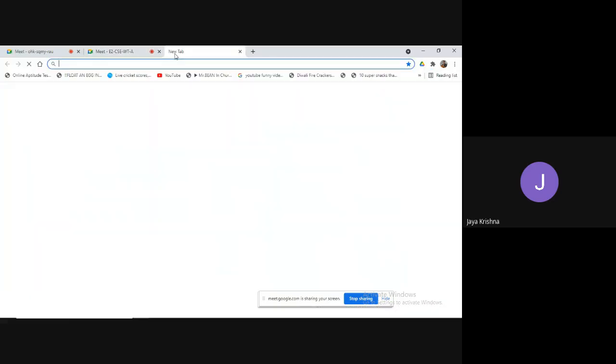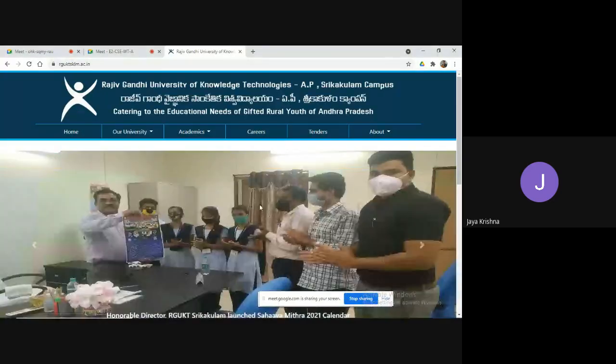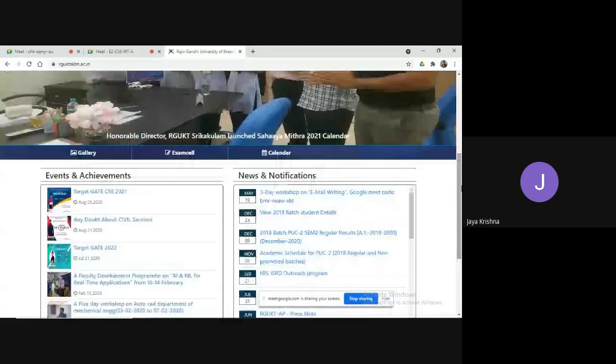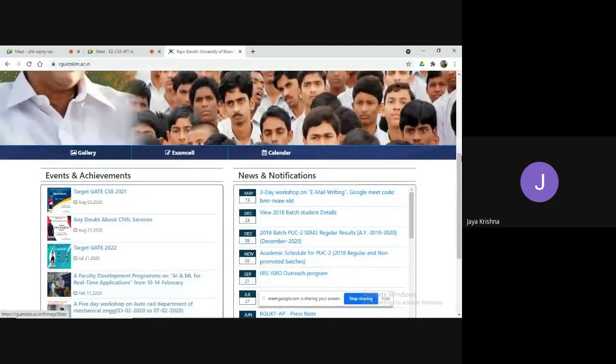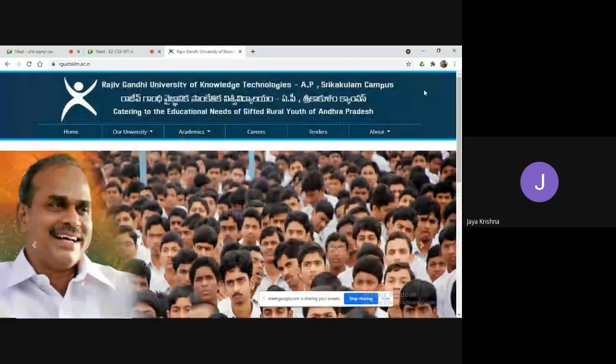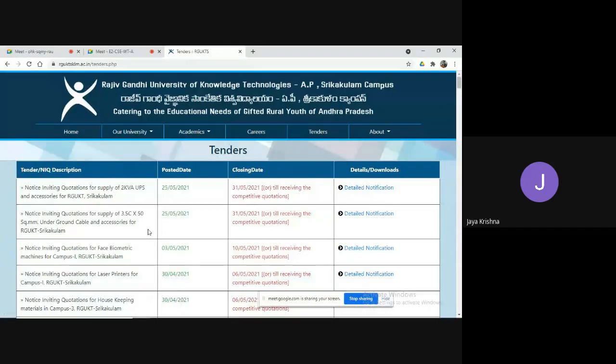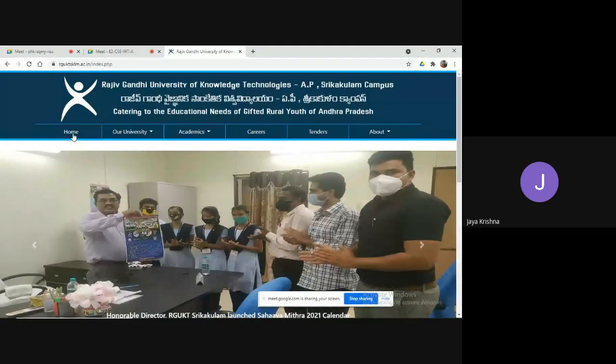For example, let us take rgktsklm.h.in. Is it a kind of website or not? Yes, it's a kind of website. Whatever you are going to observe, is it a front end part or a back end part? It is a front end part. If I click on queries, it displays some page. That is also front end part. If I click on tenders, it is also front end part. Meaning that the look and feel of the web page is done by the front end.